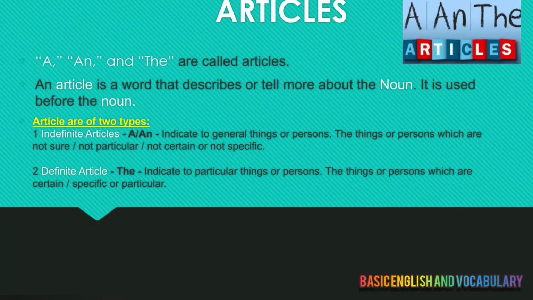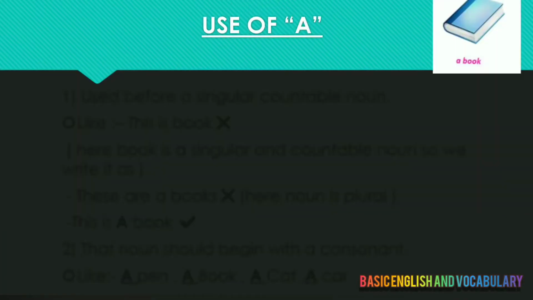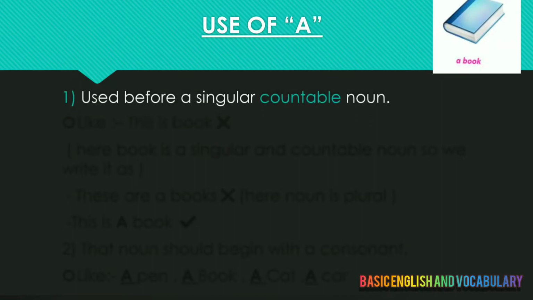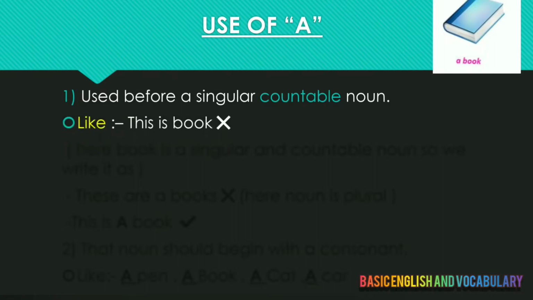So indefinite articles are majorly a and an. Definite article is the. The next thing is the use of a. A is always used before a singular countable noun. Singular means one, and countable means like 1, 2, 3, which can be counted.